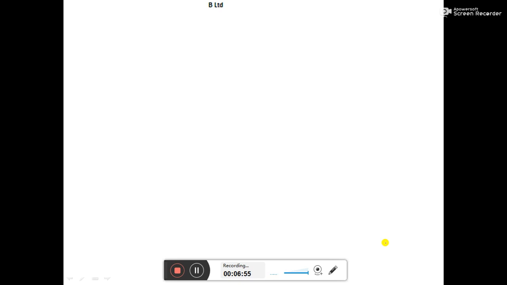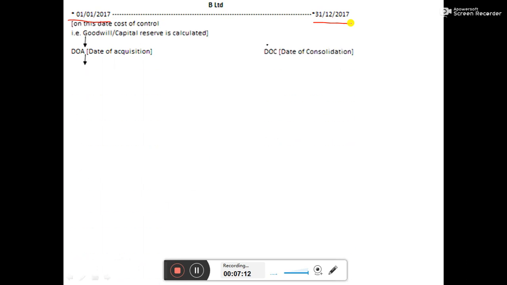So let us start with the diagrammatic explanation. We have two dates. First, 1st January 2017, this is called the date of acquisition, and this is called the date of consolidation. On the date of acquisition, we will calculate the cost of control, that is, goodwill or capital reserve, and on the other date, the date of consolidation, we will calculate minority interest. To calculate both of these, we require net worth. So let us start with the calculation of cost of control first.